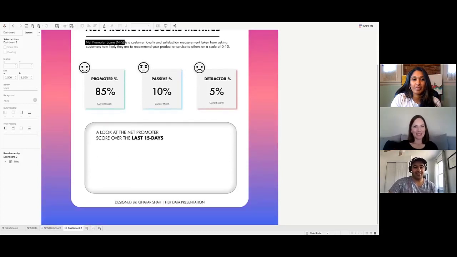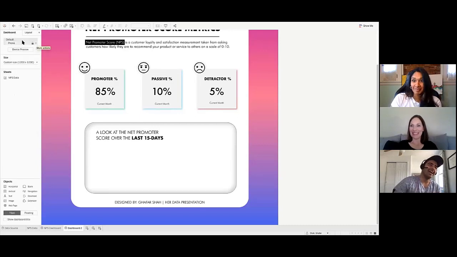Oh, and one more thing. Delete the phone layout. I always forget that. Go to dashboard, phone, and then delete the layout.